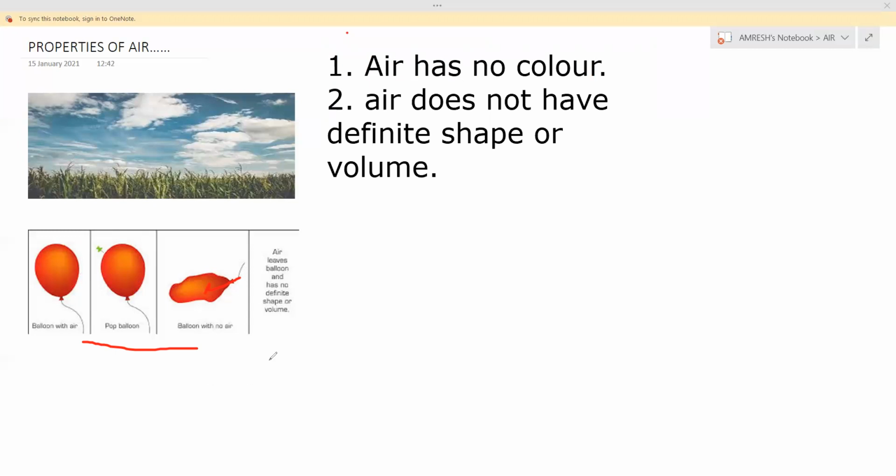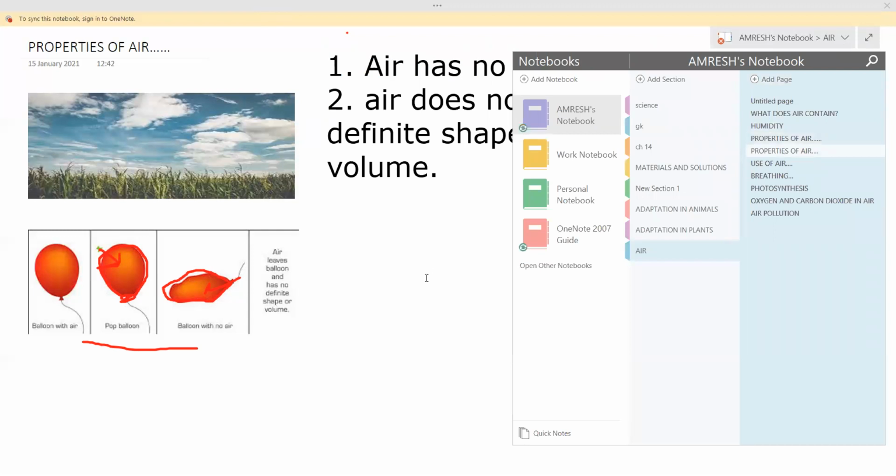Means air does not have its own shape. What is there in the balloon is the air. It is tied here. You see, air cannot go out. But when we pinch it, all the air goes out and the balloon comes down like this. So from this we can understand that air does not have shape or volume. Air takes the shape and volume of the balloon or anything else.